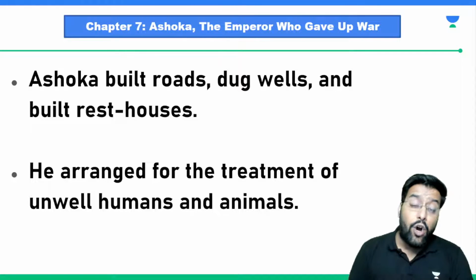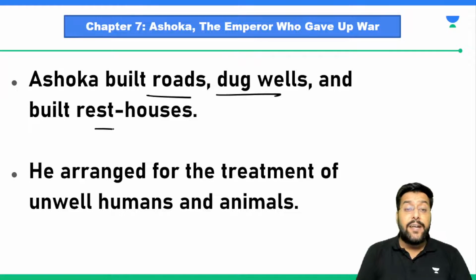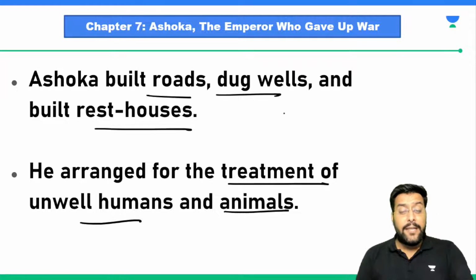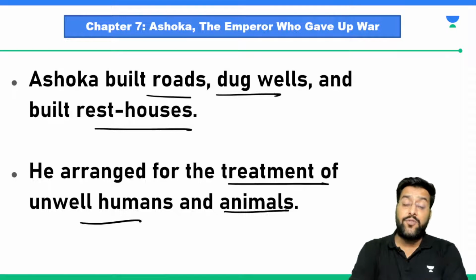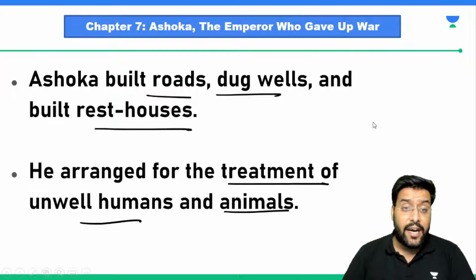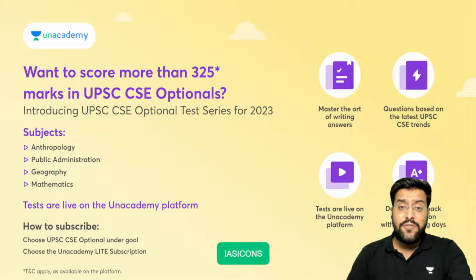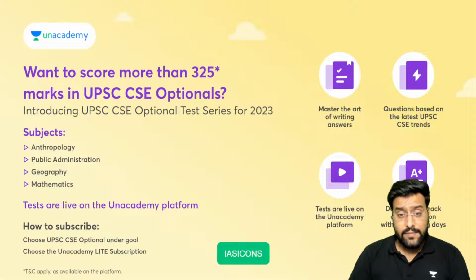So he went on to help people. He started making things easier for people. He built roads, he dug wells and built rest houses. He arranged for the treatment of unwell humans and animals because he learnt it from Lord Buddha that we should be kind and compassionate to each and every living organism. So he decided to protect animals, he decided to help animals, he arranged for their treatment also. So these are the certain things which we need to know about Ashoka and his ideas.